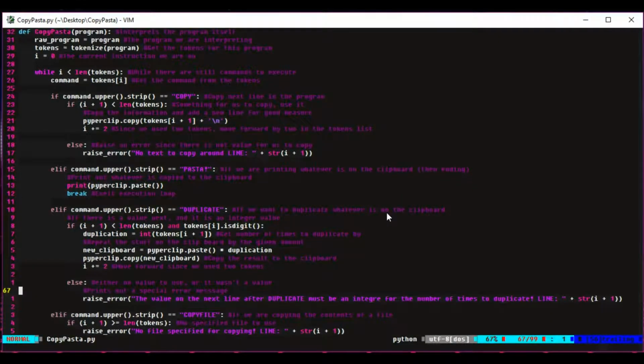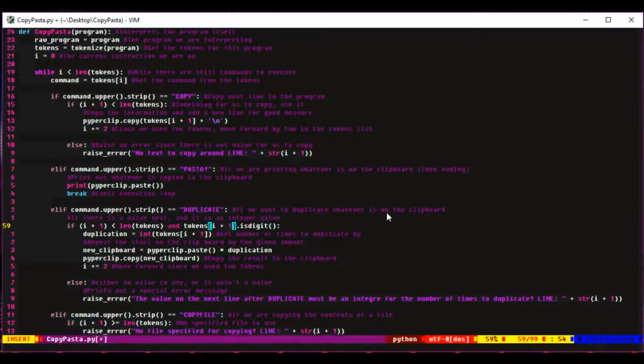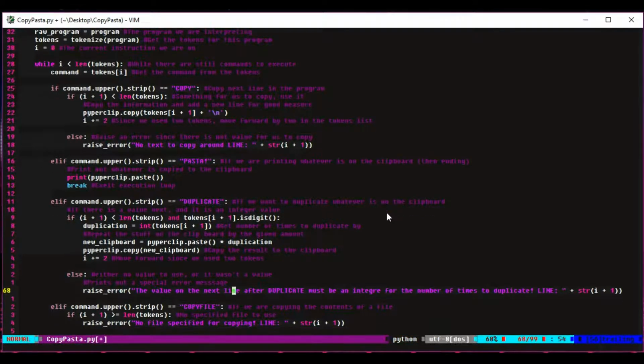Instead of checking to see if the line underneath the duplicate command was a number, I checked to see if the command itself was a number, which obviously would never be true. And then I fix that typo.